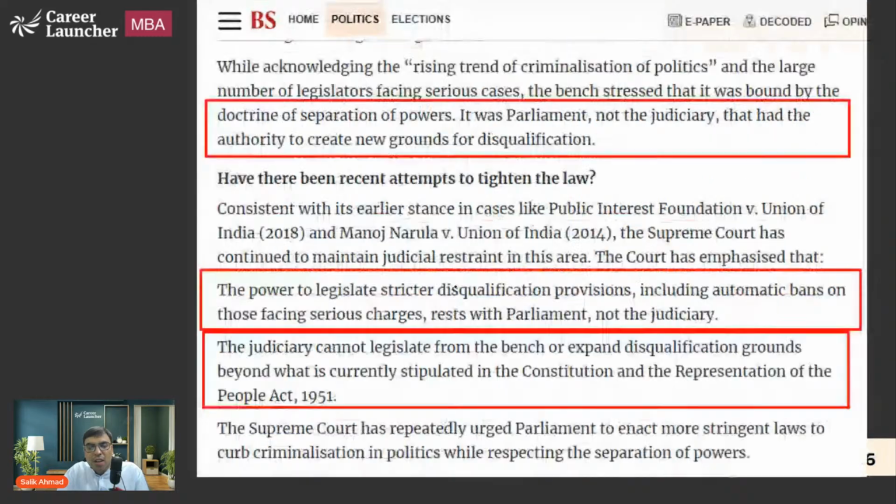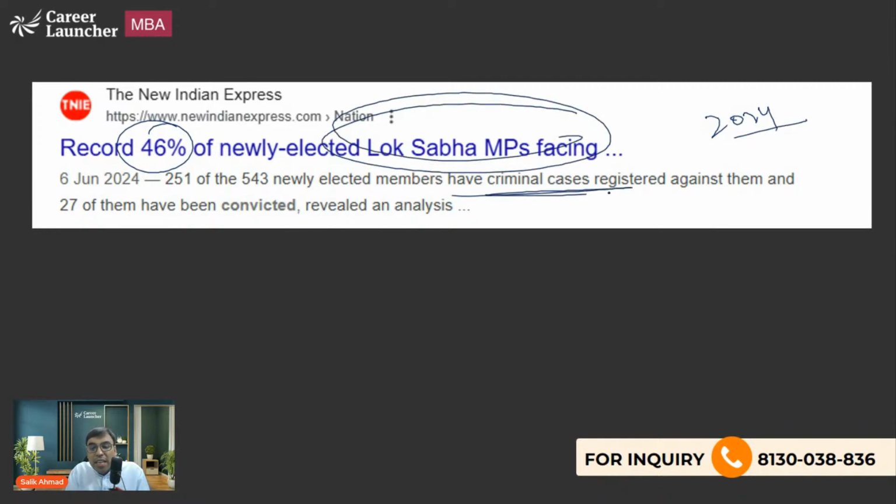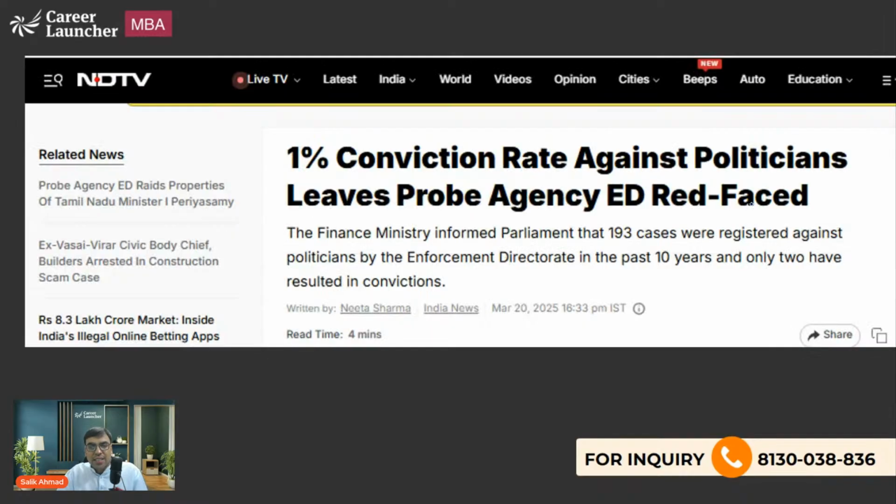For example, in the recent Lok Sabha election last year, 46% of the newly elected Lok Sabha MPs have criminal cases, but they are under trial. They are yet to be proven guilty. The problem is the matter may be pending for 15-20 years, and many of them have big allegations.